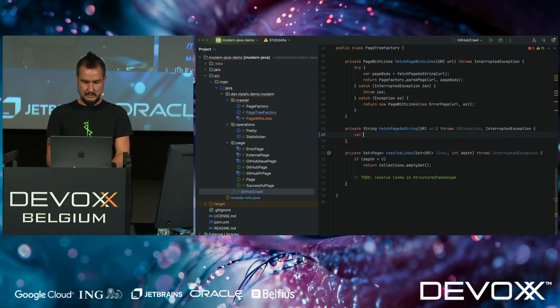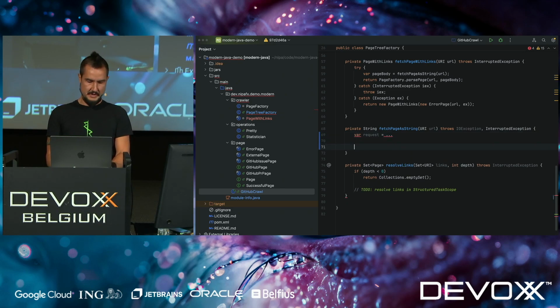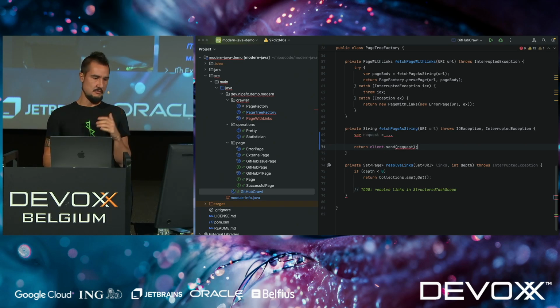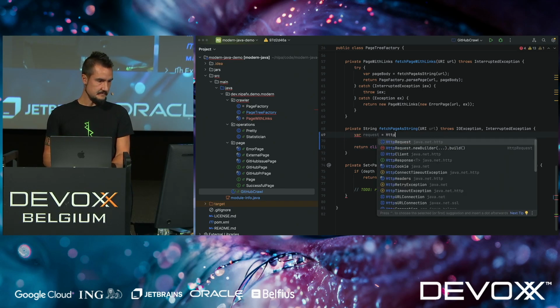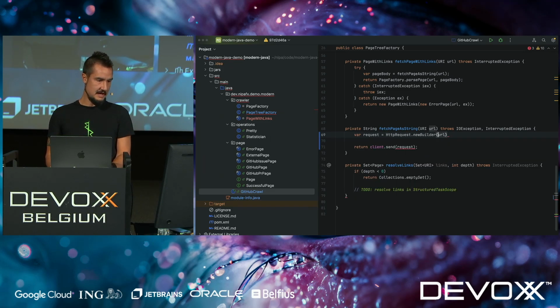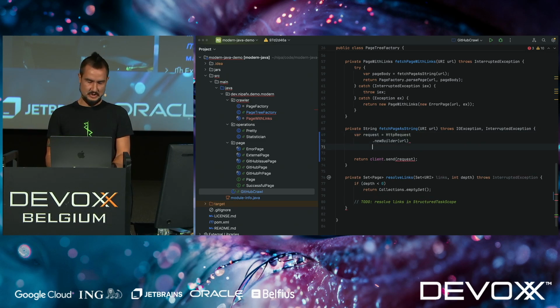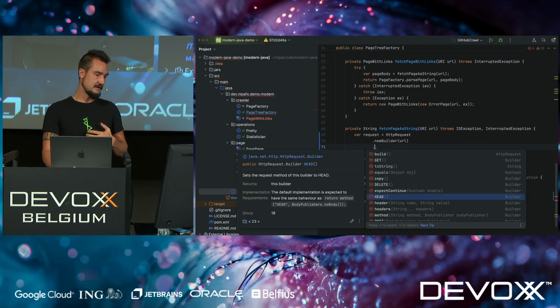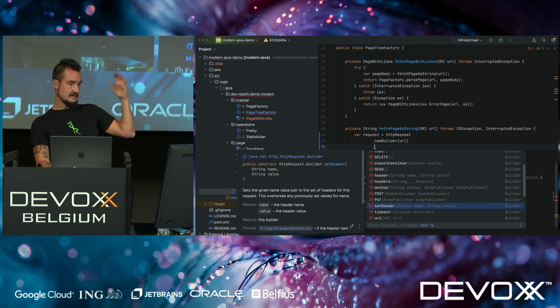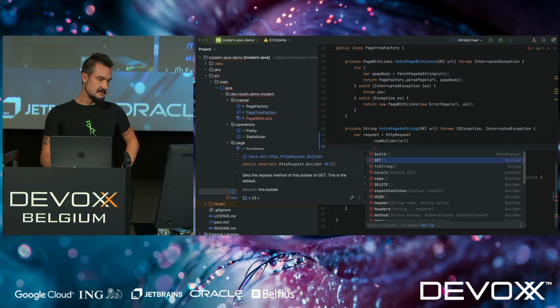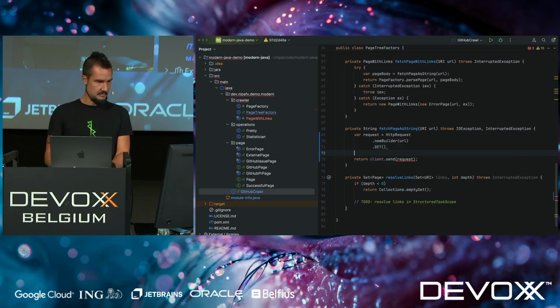Okay, so what we want is to have a request somehow, and then we basically want to say return client send the request. That's basically what we want to do. Now let's get this to compile. We're going to get HTTP request. We're going to get a new builder. We pass the URL here. And now again, we have the chance to do all kinds of additional configuration. In the cases where it collides, this would override the client configuration, right? So if we set different timeouts, for example, here, it would override that. We don't need to call get. Get is the default, but I kind of like seeing it there. But you know, your mileage may vary. Both is fine. We're done. We build it now. So that's good.